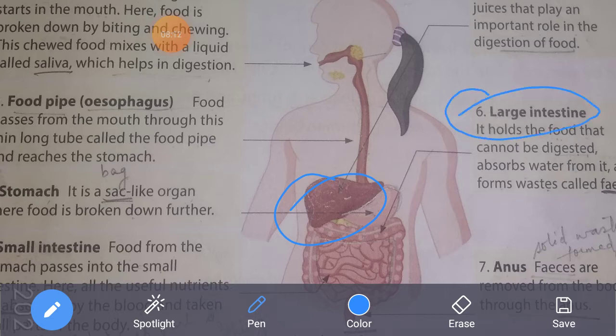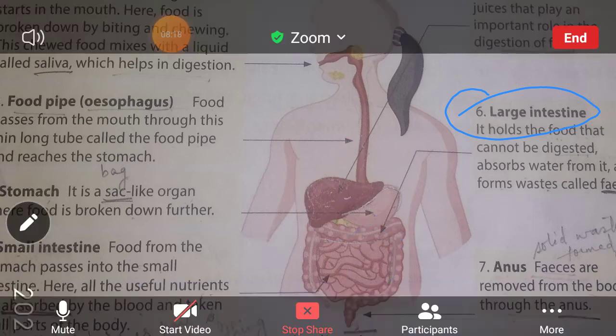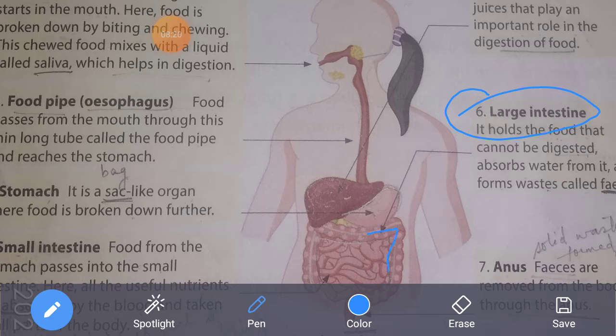Next organ is the large intestine. The outer one is the large intestine. जो बाहर वाली है intestine, that is called the large intestine. It holds the food that cannot be digested, absorbs water from it, and forms waste called feces. Now, what is the function of the large intestine? It holds the food. Means we have eaten food, the food is digested.